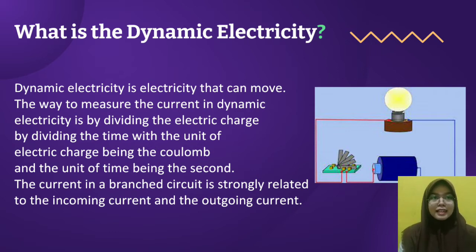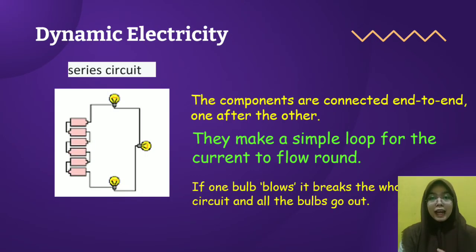Well, the next is an example of dynamic electricity. In dynamic electricity, we know there are the series circuit and the parallel circuit. The first is the series circuit. In a series circuit, the components are connected end to end, one after the other. They make a simple loop for the current to flow around. And if one bulb blows, it breaks the whole circuit and all the bulbs go out.